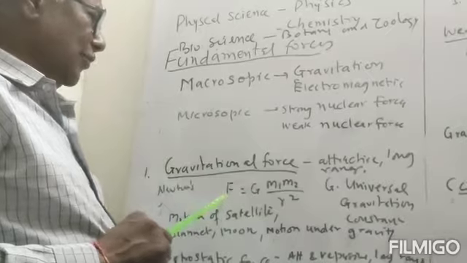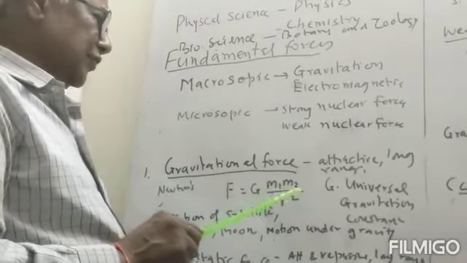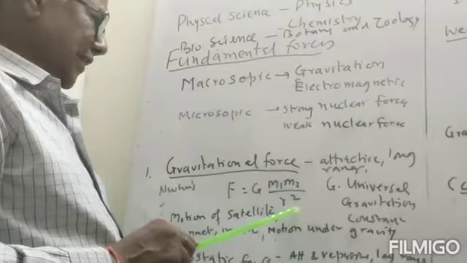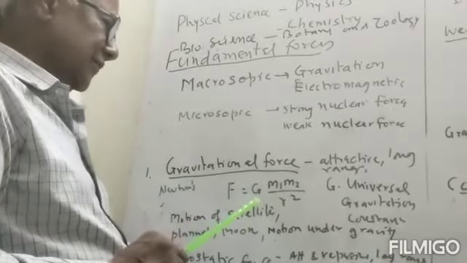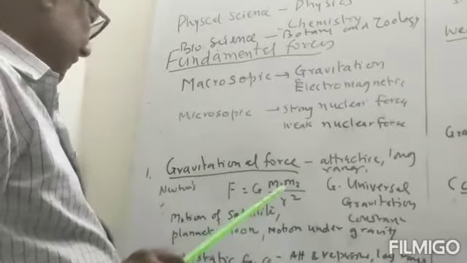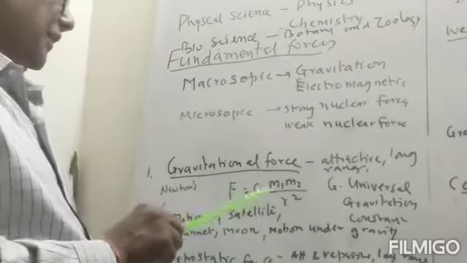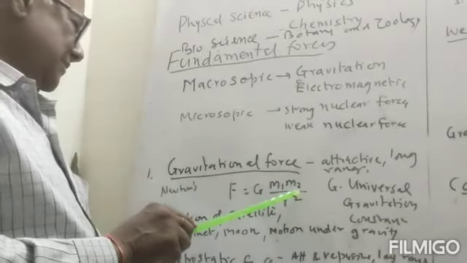So this force is equal to G, the proportionality constant, multiplied by m1 into m2 divided by r square. So here G is the universal gravitational constant. We will take up gravitation in more detail in the next lecture.